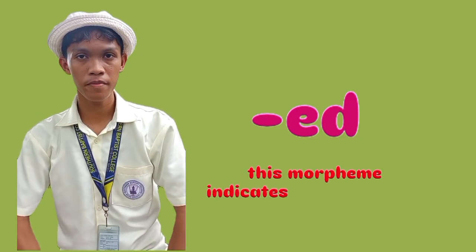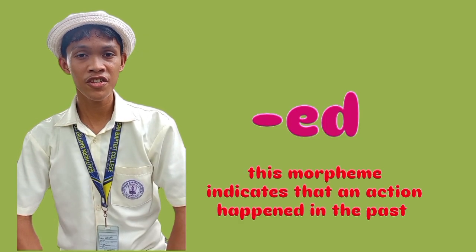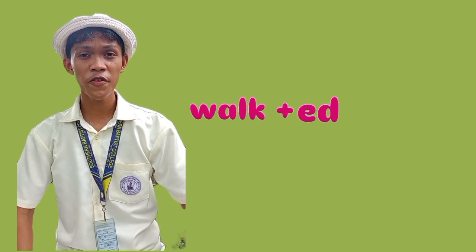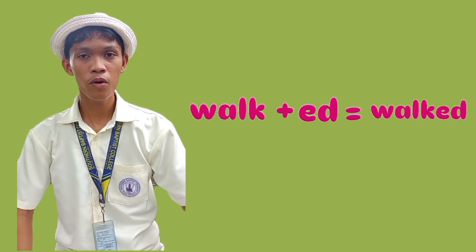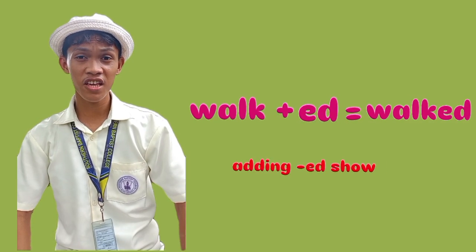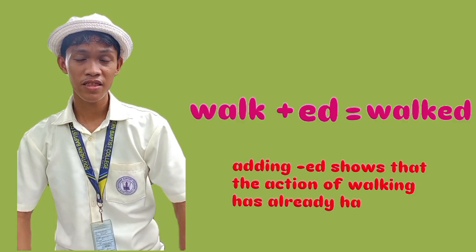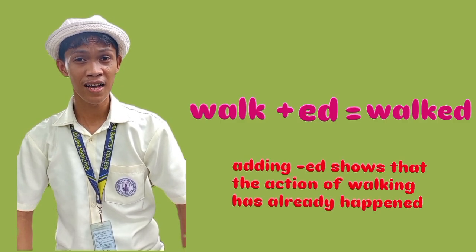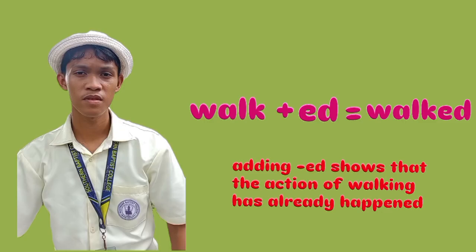The second example is the morpheme ed. This morpheme indicates that an action happened in the past. Walk plus morpheme ed is walked. Adding ed shows that the action of walking has already happened.